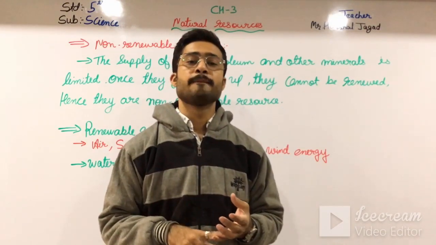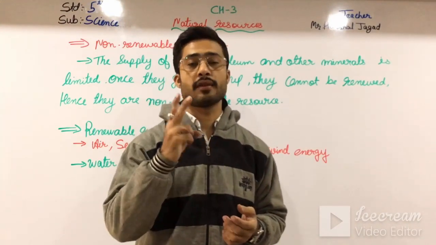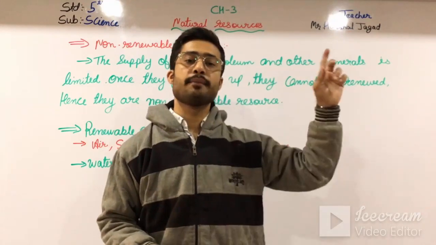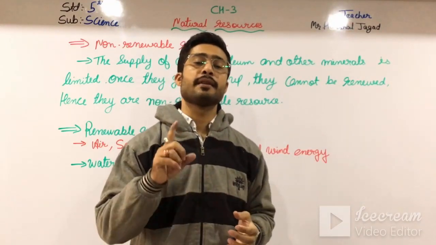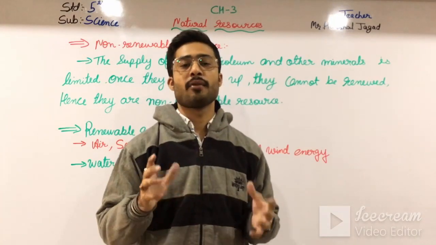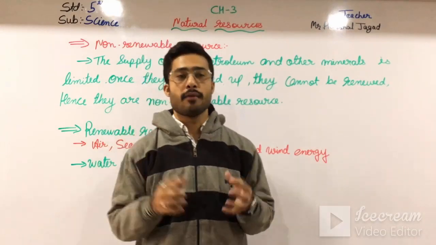Okay, and then of the remaining 3%, 2% of the fresh water is in the polar regions. And then the 1% is the water which we use in our daily life. So we have to conserve that water.